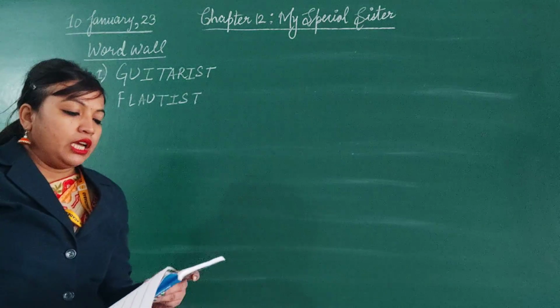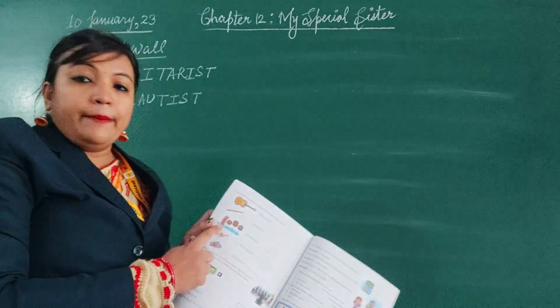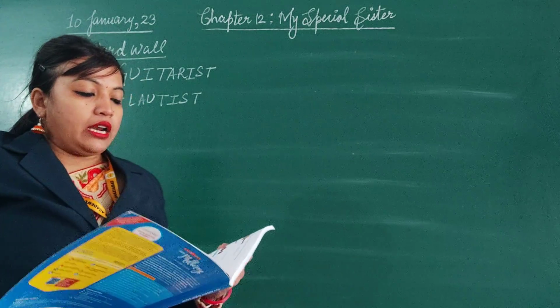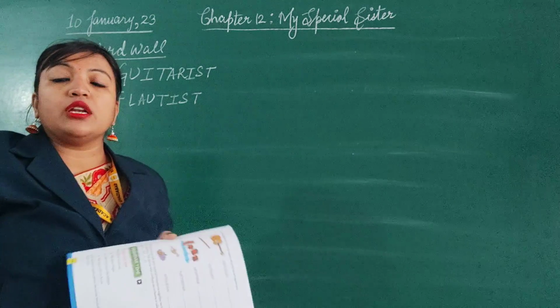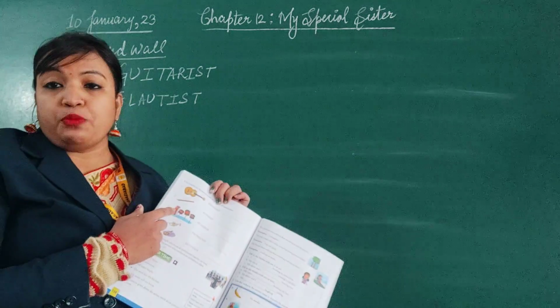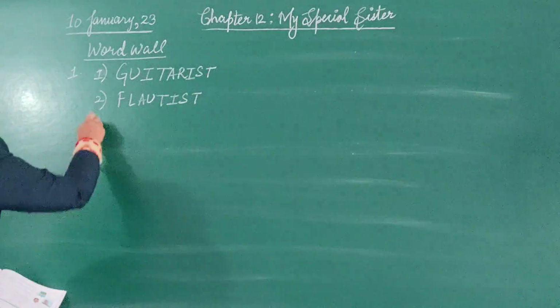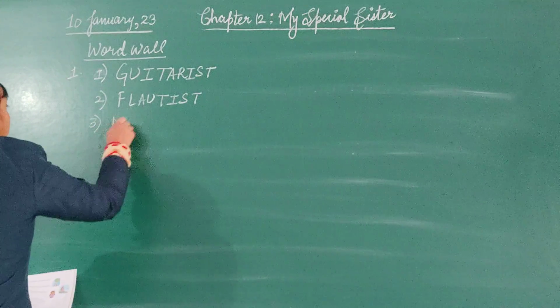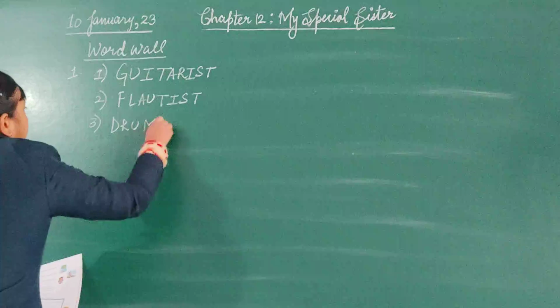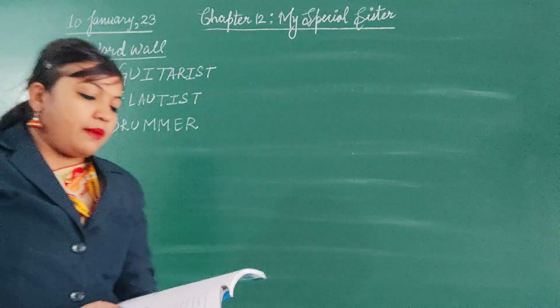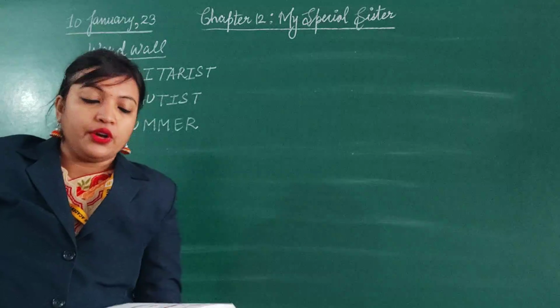Now the third one. This is the picture of a drum. The letters are M-U-M-D-R-E-R. A person who plays this musical instrument is known as a drummer, D-R-U, double M, E-R. A drummer is a person who plays the drum.